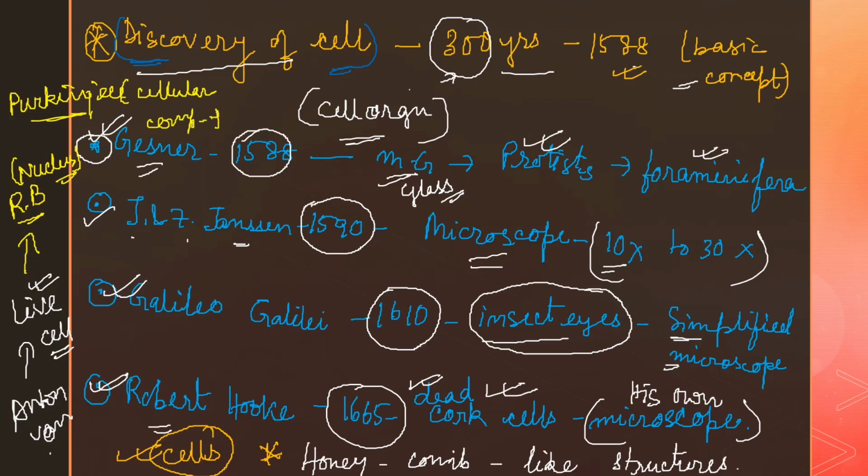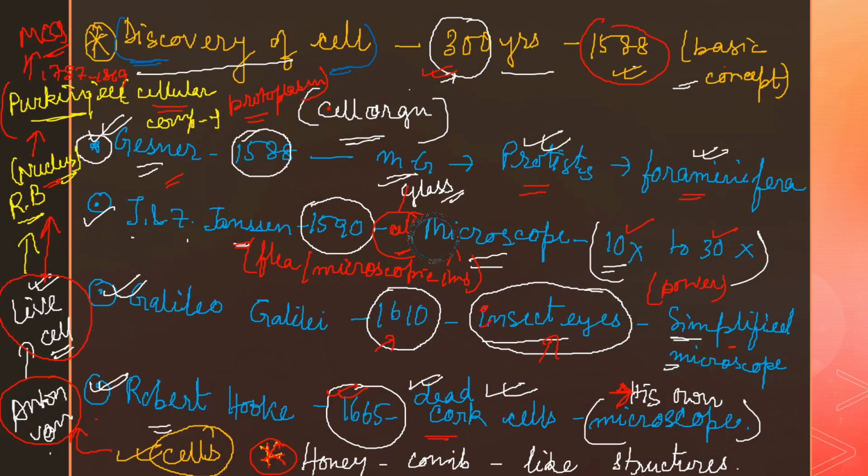Now we get the theory of protoplasm, but we don't know where the protoplasm came from and who named it. So these are very important. It is also very important for your MCQ based or objective based questions. So please note down the cell discovery series-wise as I have written it for you. This was all about the discovery of the cell. I hope it is clear to you all.